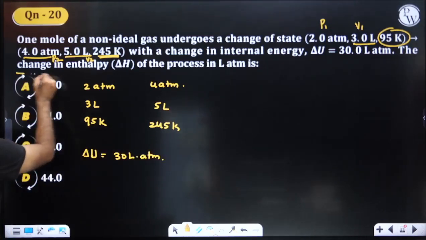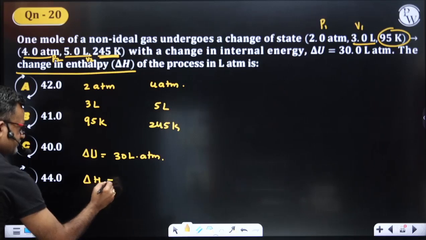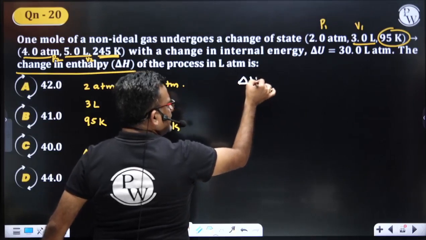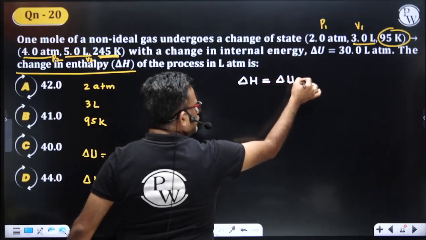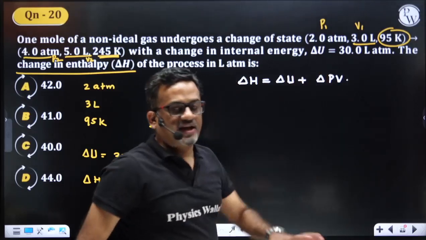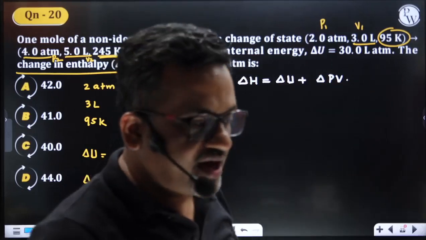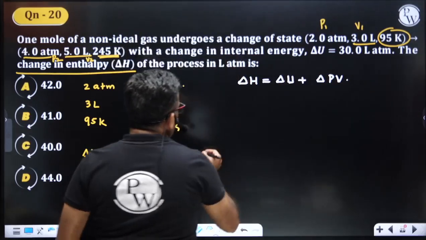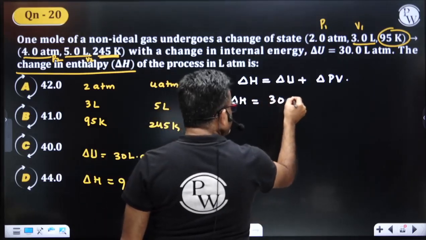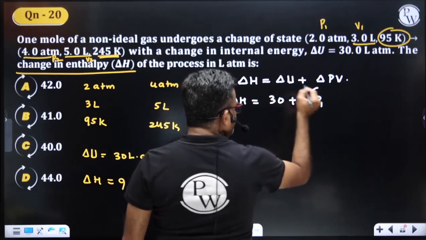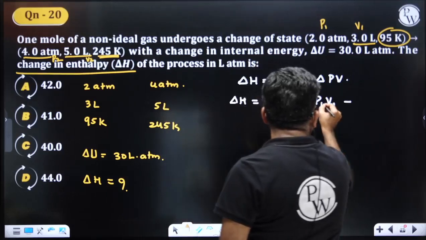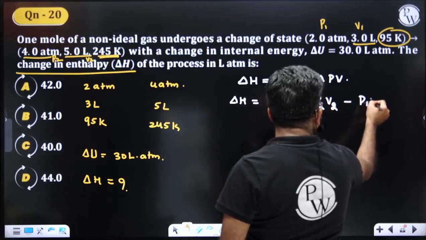ಈಗ ದ ಚೇಂಜ್ ಇನ್ ಎಂಥಾಲ್ಪಿ ಅಂದರೆ ಡೆಲ್ಟಾ ಎಚ್ ಕೇಳಿದ್ದಾರೆ ಅವರು. It is very important to know the relation between delta H and delta U. What is that? Delta H is equal to delta U plus delta PV or delta N into RT. But here pressure and volume values kottidaralla, I will take delta PV. So delta H, what is delta U? Delta U is 30 plus what is delta PV? Delta PV is final state P2 V2 minus P1 V1.